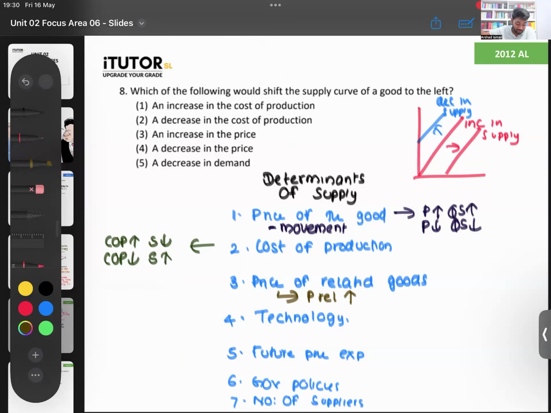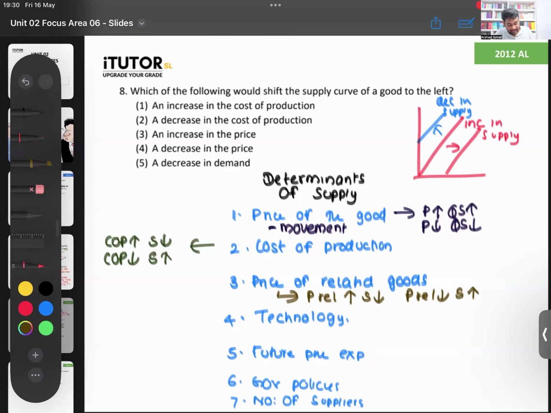So if the price of a related good increases, the supply of your good comes down. Go back to the theory class recording if you can't remember. And the same way, if the price of the related good comes down, then those people will also come and supply your good, so supply of your good will increase.